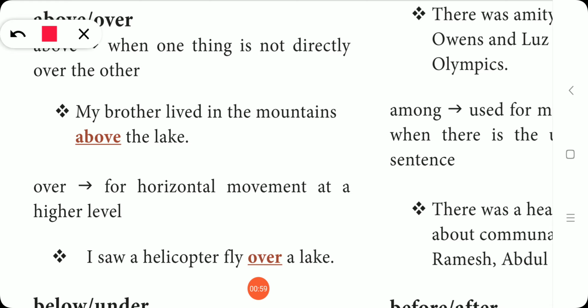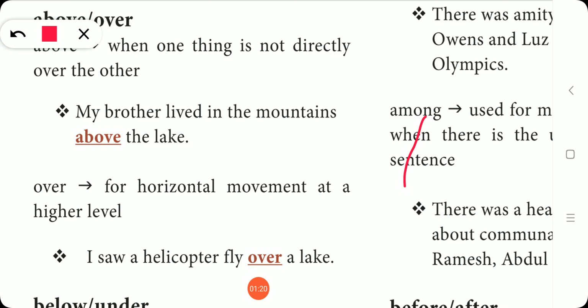It is not exactly directly above the lake. For places like that we will be using above. And over for horizontal movement at a higher level: I saw a helicopter fly over a lake.